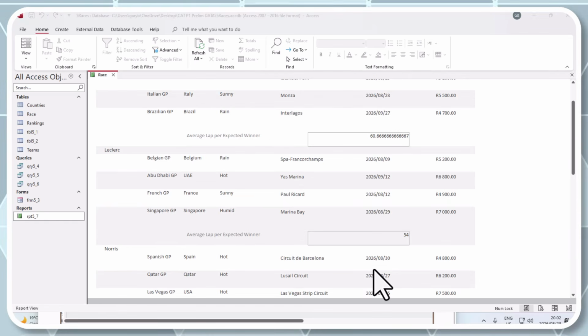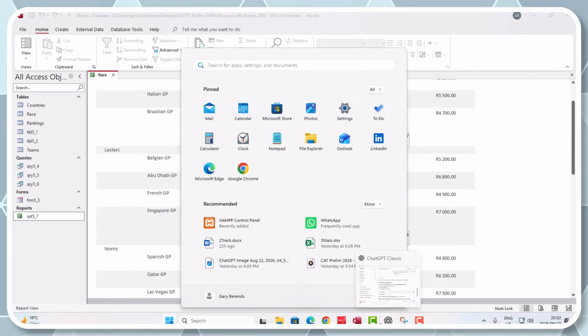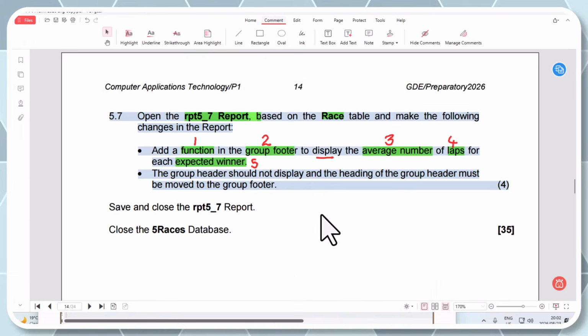So if I went back here, and I'm going to go back to my question paper here quickly again. Right, I could see that I've at least got that part working right. Okay, and we can then focus on moving this and doing the rest of this that they are saying we should do to get the balance of the marks now.